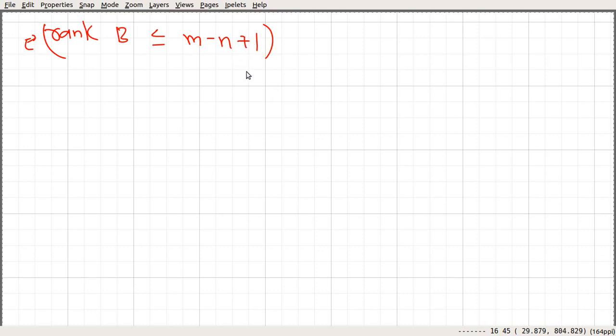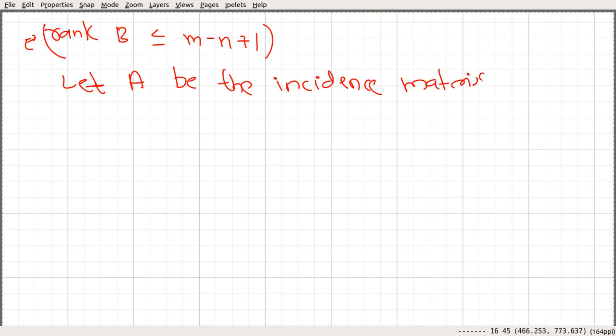In order to prove this, we are going to consider the incidence matrix. Let A be the incidence matrix of G. Then we know that the rows of the incidence matrix A and the rows of the cycle matrix B are orthogonal.